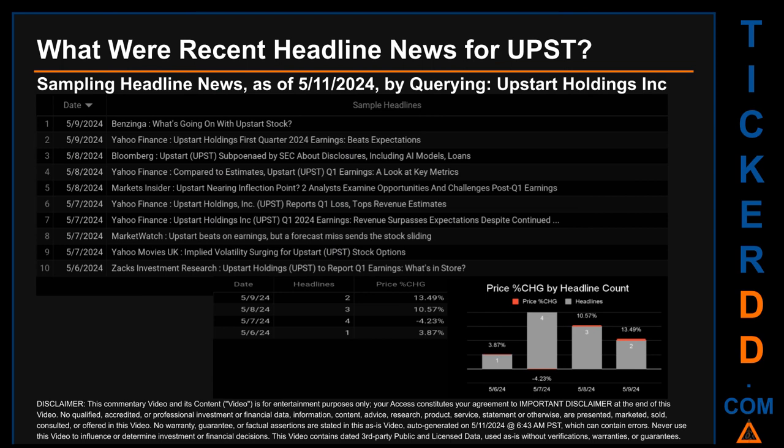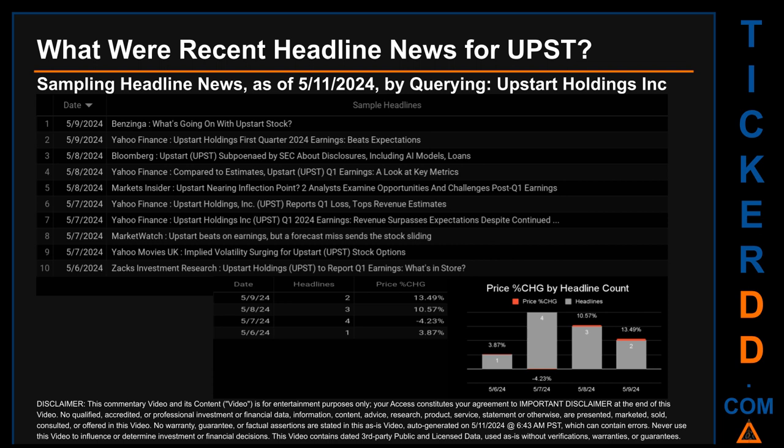The oldest publication was on Monday, May 6, 2024, 5 days ago, when Zacks Investment Research published the headline that read, "Upstart Holdings, UPST, to report Q1 earnings. What's in store?" Tuesday, May 7, 2024 had the most headlines. It had 4 discovered headlines when Yahoo Finance published the headline that read, "Upstart Holdings first quarter 2024 earnings beats expectations."